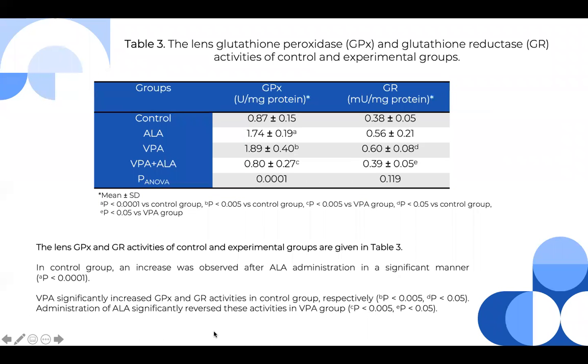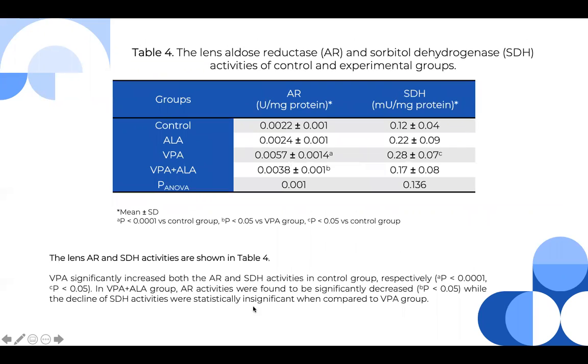And in the third table, we see glutathione peroxidase and reductase activities of all groups. Administration of valproic acid increased both of the activities compared to the control group, and administration of alpha-lipoic acid decreased the activities. And the last table shows aldose reductase and sorbitol dehydrogenase activities of all groups. Administration of valproic acid increased both of the activities, and alpha-lipoic acid administration reversed these levels in the valproic acid group.